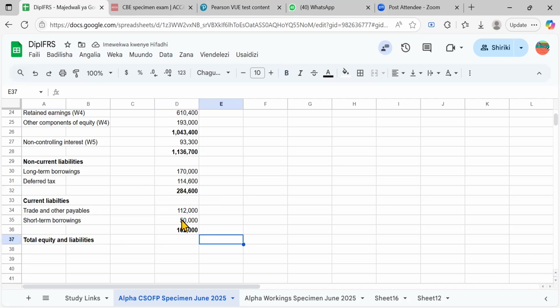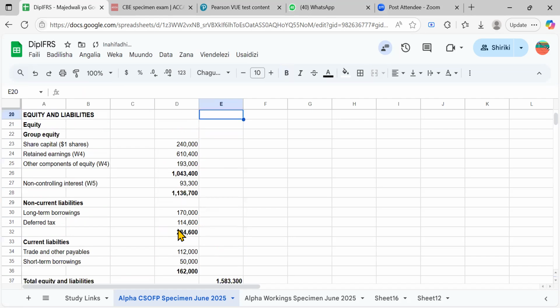How much would it be? I would say equals to the total equity, this one, plus liabilities, this one, plus current liabilities, this one. That gives 1583.